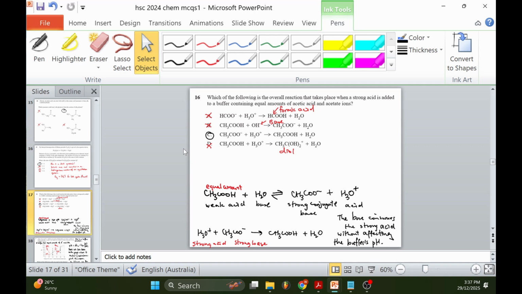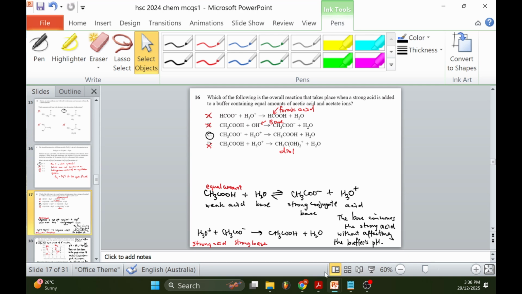16. Which of the following is the overall reaction that takes place when a strong acid is added to a buffer containing equal amounts of acetic acid and acetate ions? The only answer is C, because the first one, A, is formic acid, B is a base, and D goes from acetic acid to a diol.